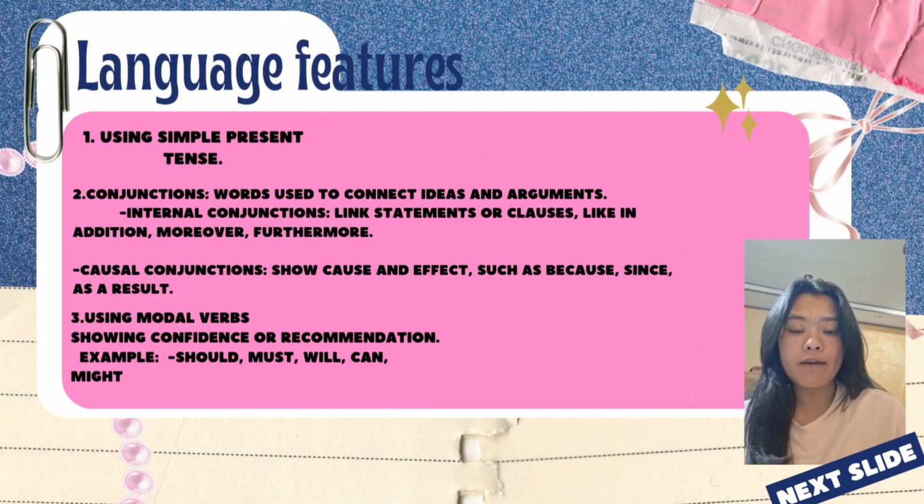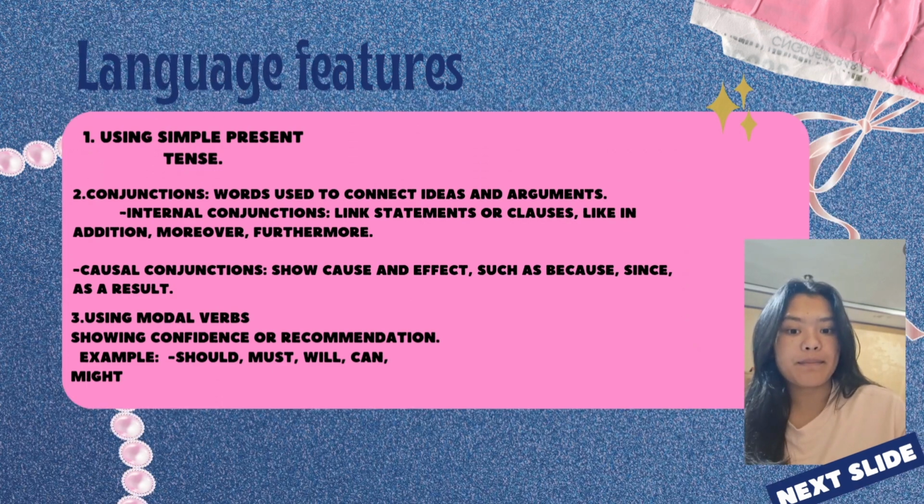Language features of exposition text. First, using simple present. Second, conjunction words used to connect ideas and arguments. And the third, using modal verbs.